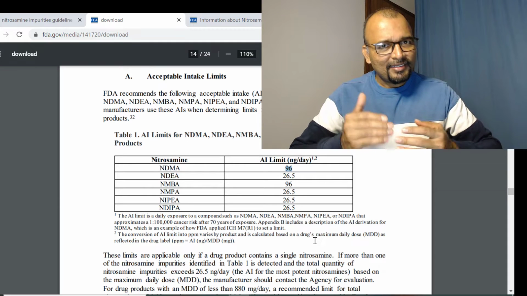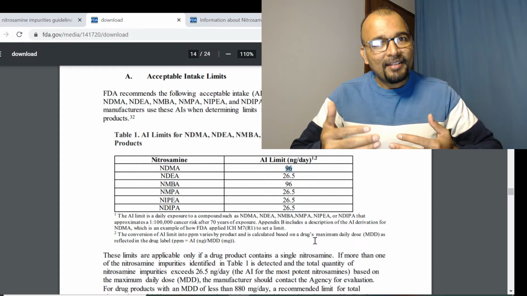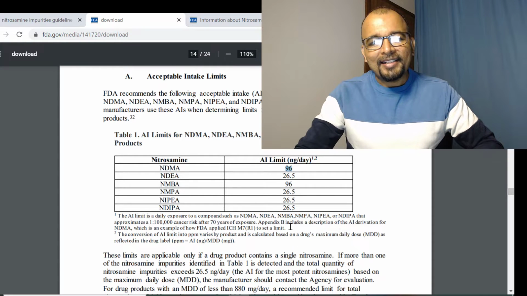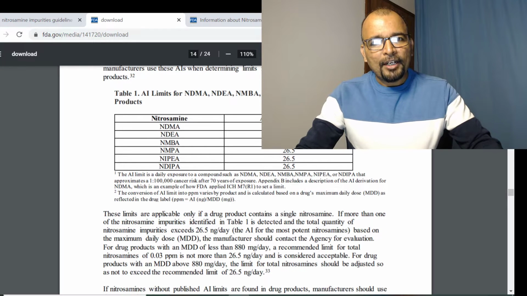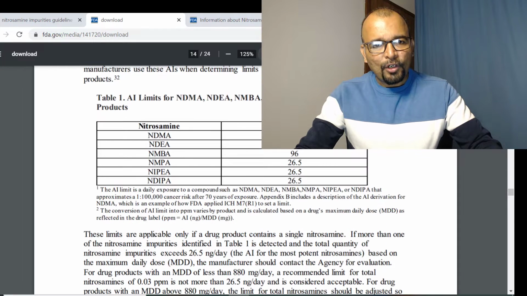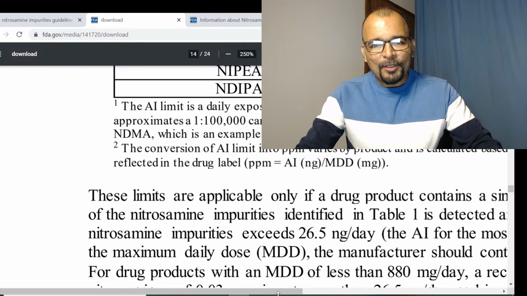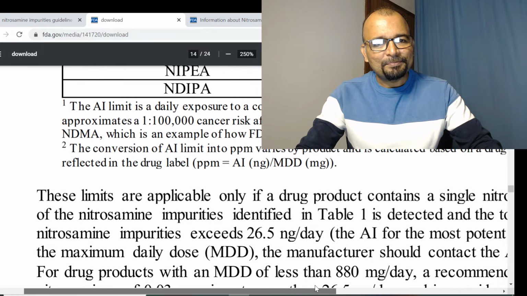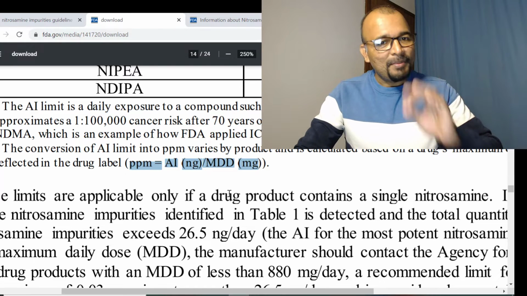And to convert this nanogram per day limit, I mean the acceptable intake, to a limit level, you must understand the calculation formula. I do not know whether you'll be able to see this or not, but let me zoom in a little, and then probably you will be able to see it clearly. This is the calculation formula to convert the limit from nanogram per day to ppm.